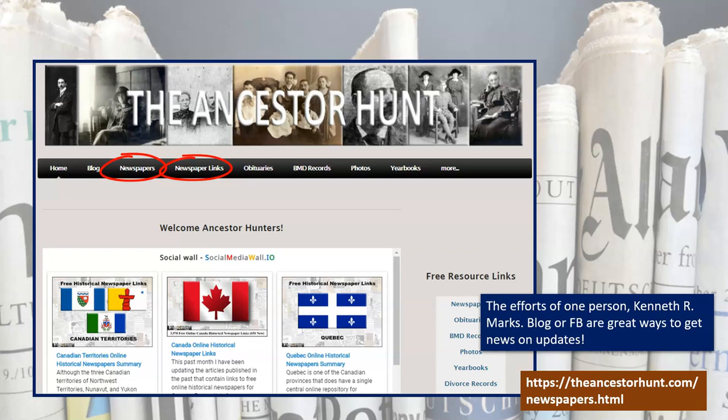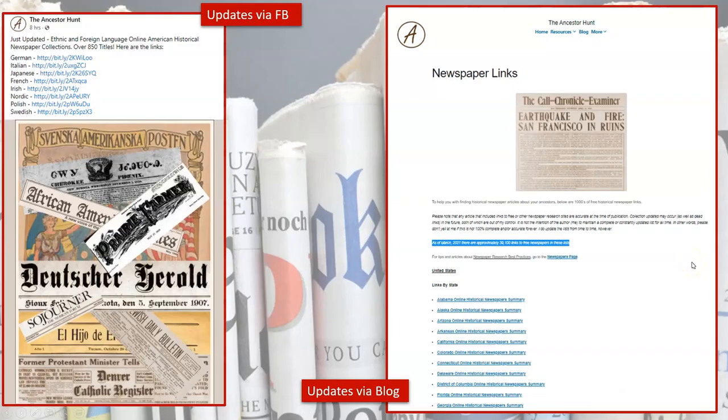And remember that sometimes some of our best resources are just because somebody decides they want to put the effort in to create a gateway that will help us. And he operates both a Facebook page and a blog, and these are great ways to get updates. So you can see here on the left-hand side a Facebook update that was talking about ethnic and foreign language newspapers in the United States, and he has listed over 850 titles, and this is just some of the languages he identified. He also has a blog that he produces, which again gives you those updates.